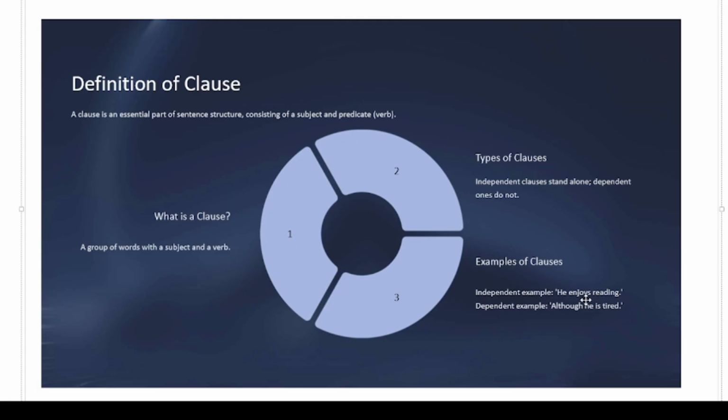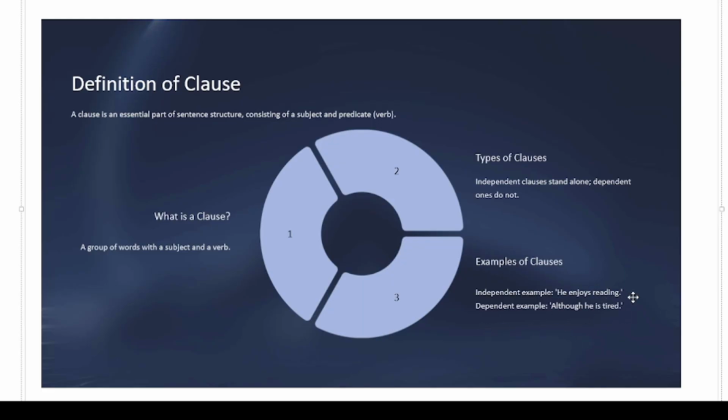He enjoys reading means we get that he is a person who enjoys reading. That's all. All right. Now dependent clause. A dependent clause is something which cannot stand alone. It always needs an independent clause with it. An example of a dependent clause: although he is tired. When we say it independently, it looks like there is something missing before or after. So here we put the independent clause. He enjoys reading, although he is tired. An independent clause is also known as a main clause, and a dependent clause is also known as a subordinate clause.